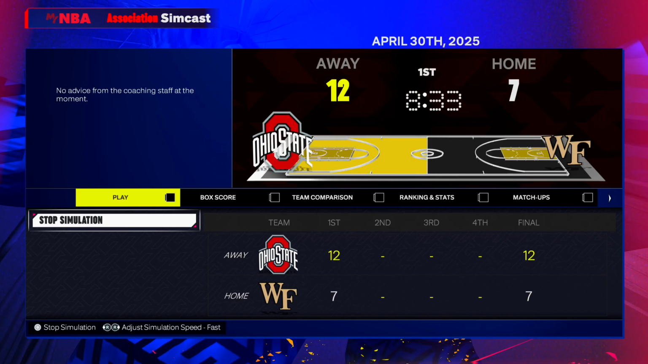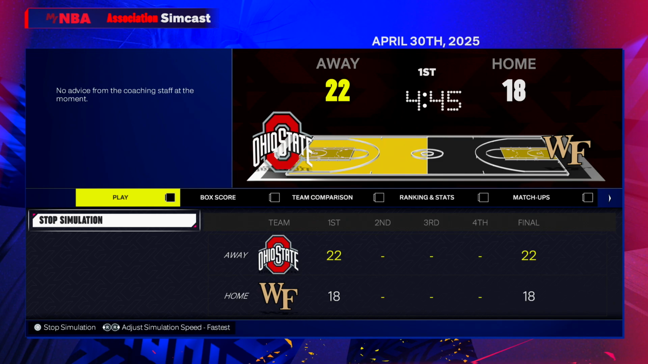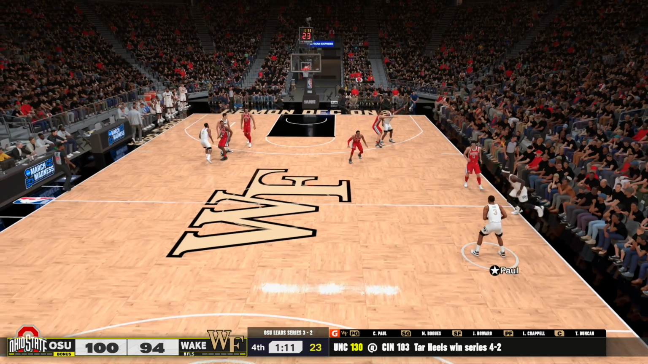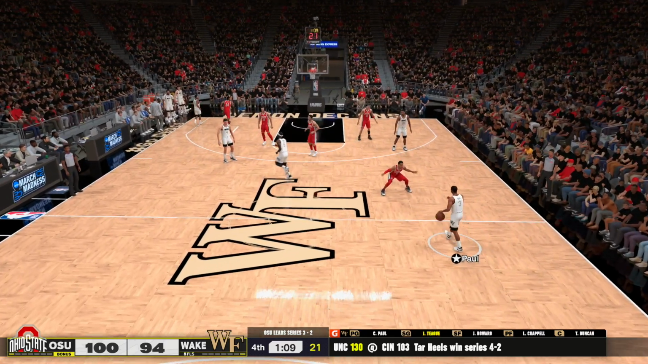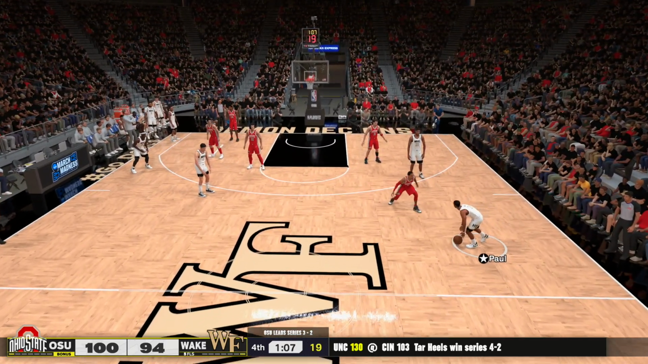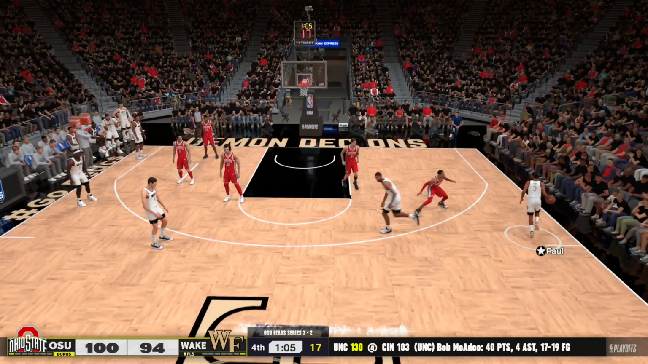And one more potential scare here. The 1 seed Ohio State Buckeyes, they're up 3-2 on Wake Forest. That's Tim Duncan and Chris Paul. Can they force a game 7? Well, we're going to jump in here and have a little look-see. Wake Forest is down 6, so I don't think CP3 and Tim are going to get it done unless, well, it might be a miracle here.